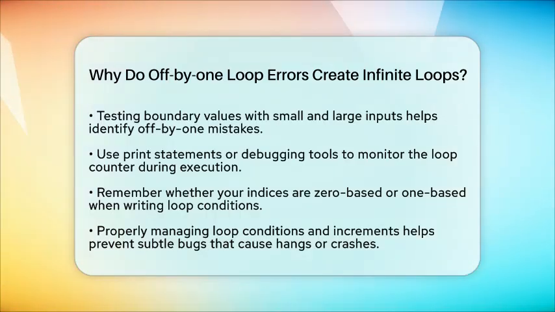In summary, off-by-one loop errors create infinite loops because the loop stopping condition is never met. The loop keeps executing because the boundary condition is set incorrectly, often by just one unit. Carefully checking your loop conditions, ensuring proper incrementing, and testing boundary cases can prevent these issues. Mastering this will help you write more reliable code and avoid subtle bugs that can cause your programs to hang or crash.